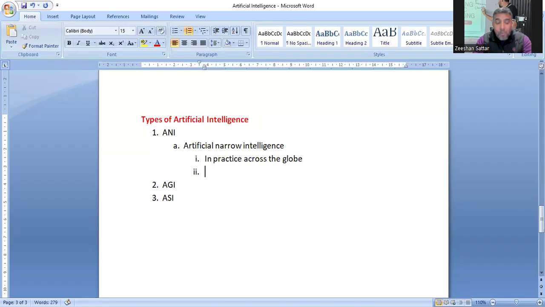And some examples of artificial narrow intelligence: applications of all types being run on the internet, or being run on the PCs and the mobile phones, belong to this ANI, artificial narrow intelligence.